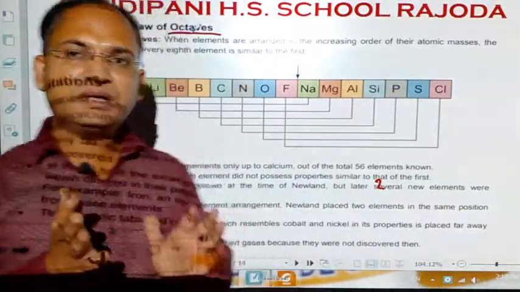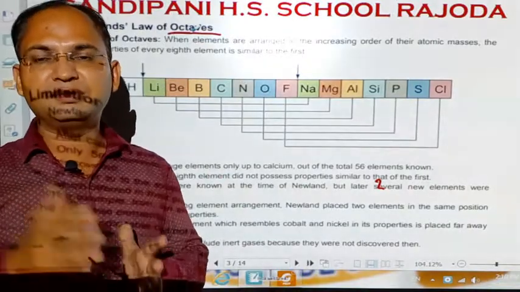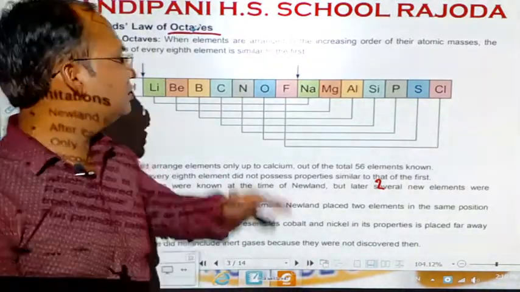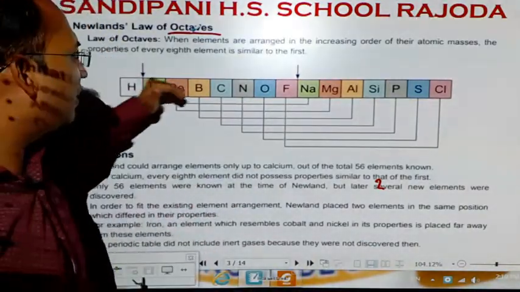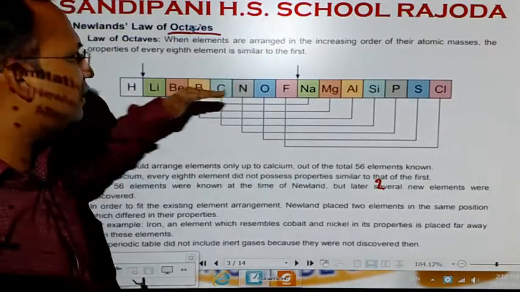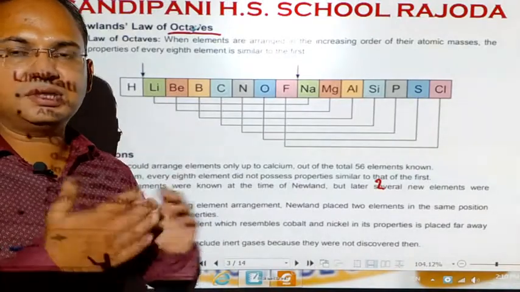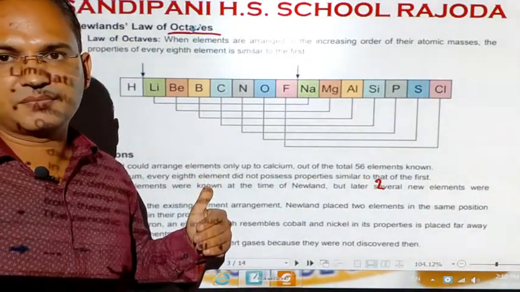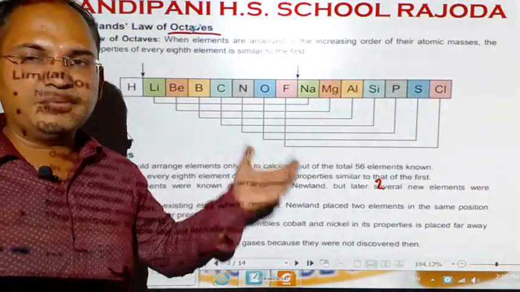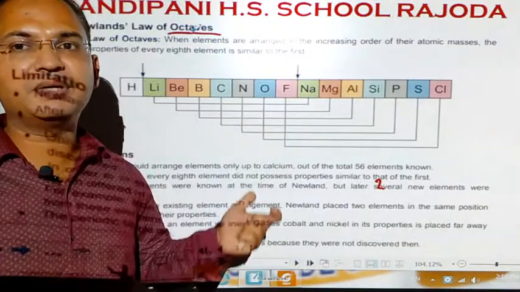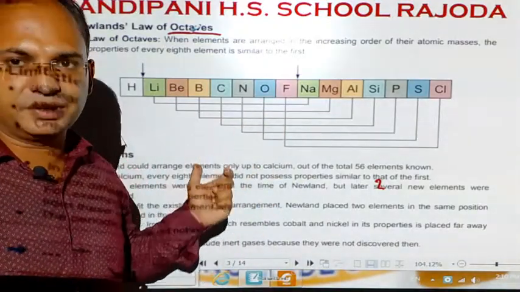Now, what was the relationship between the elements of the same group? See here that the elements are arranged like this, and the 8th element just after the first, the 8th element was having nearly similar properties as that of the first.